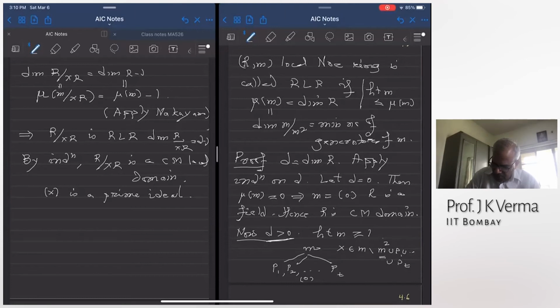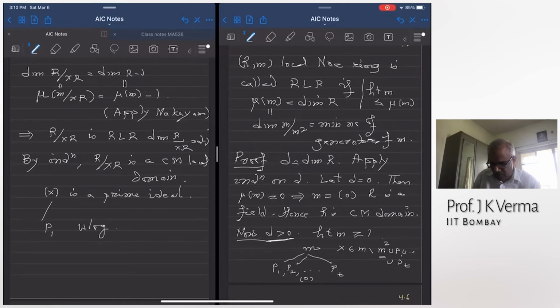And I want to show that R is an integral domain. So what we have is a principal ideal of height 1, and it contains some of these minimal primes. Yeah, X will contain some minimal prime because it is a height 1 prime ideal. So suppose, without loss of generality, it contains P1.